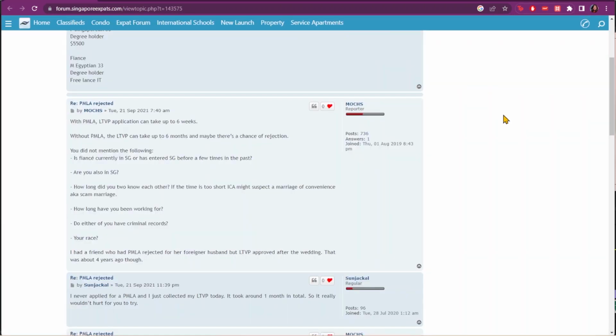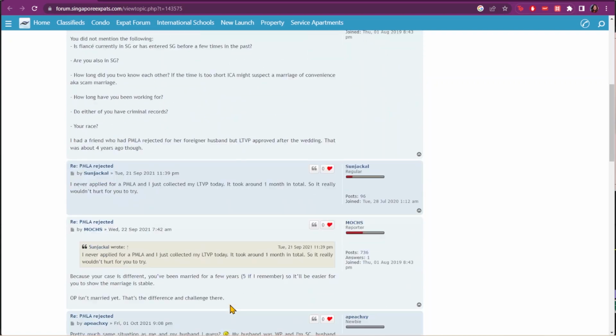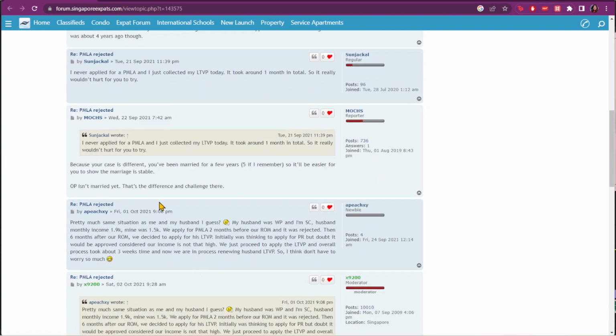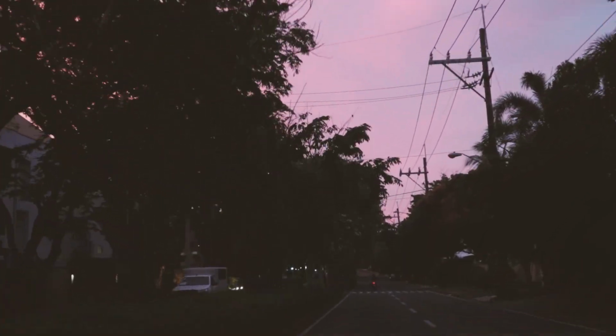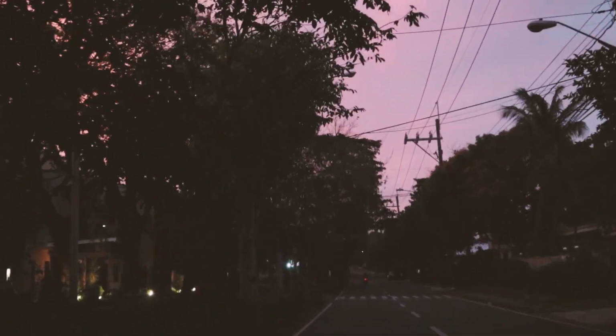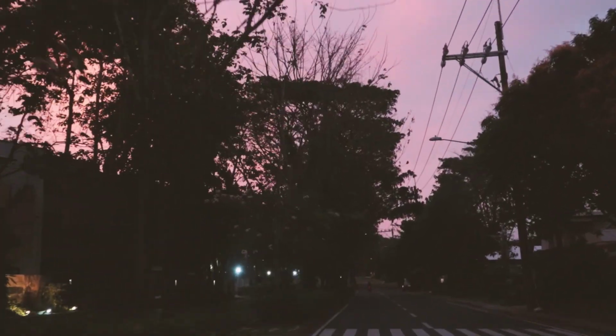Some people on these forums got married even without taking the assessment. Again, PMLA isn't mandatory after all, just strongly encouraged. The NR just went ahead and applied for an LTVP after their marriage and got the LTVP. These entries were posted between 2021 and 2022. So we're not really sure if there have been changes made so far in 2023 in regards to their parameters for the PMLA assessment.